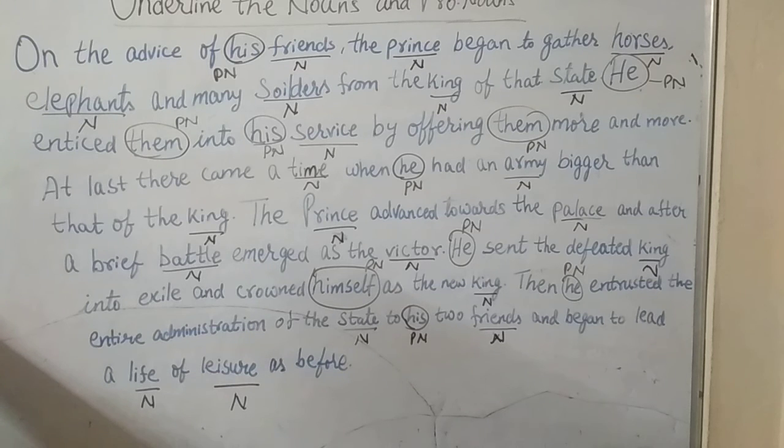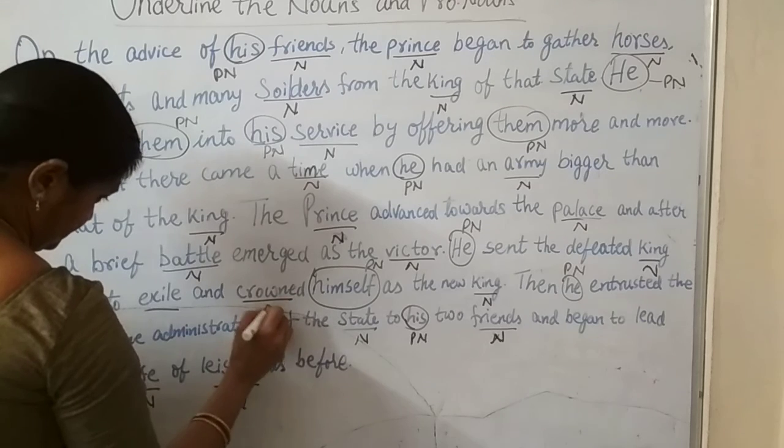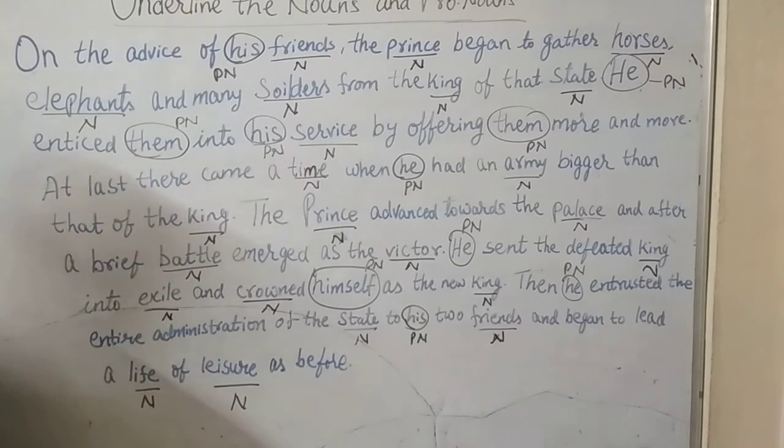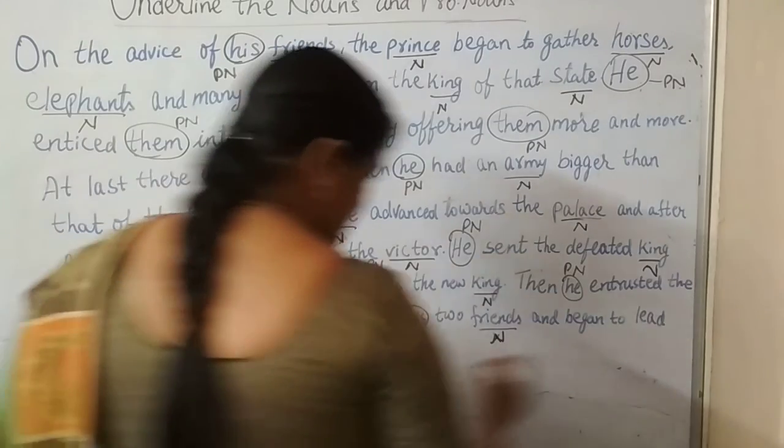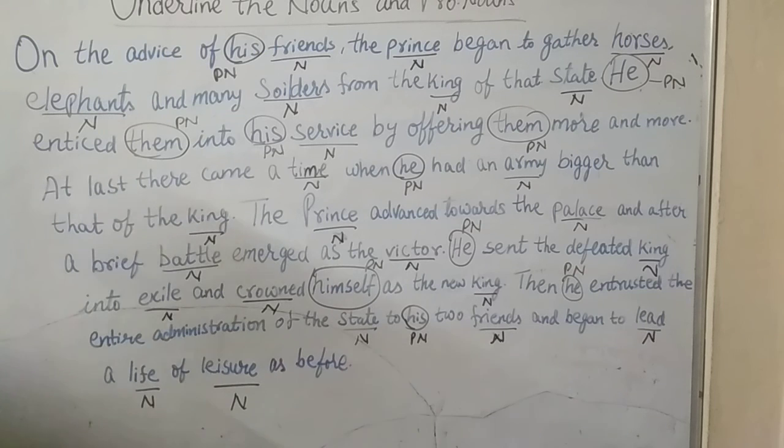The prince advanced towards the place and after a brief battle emerged as a victor. He sent the defeated king into exile. Yes, here, exile and crowned, these two are also nouns. Then he entrusted the entire administration of the state to his two friends and began to lead. Here, lead is also a noun. Administration is also a noun.